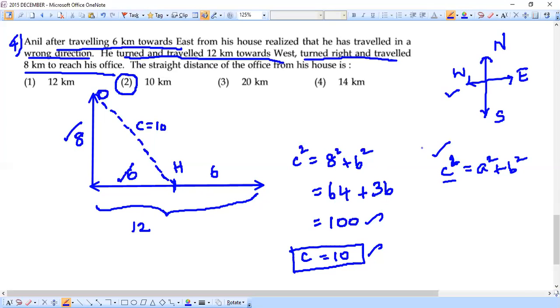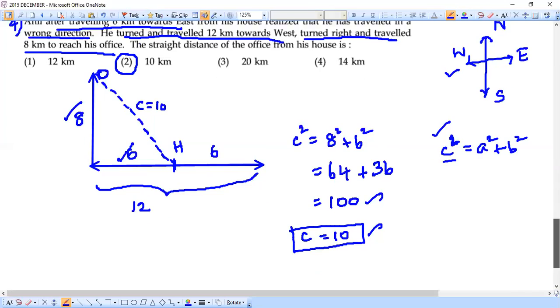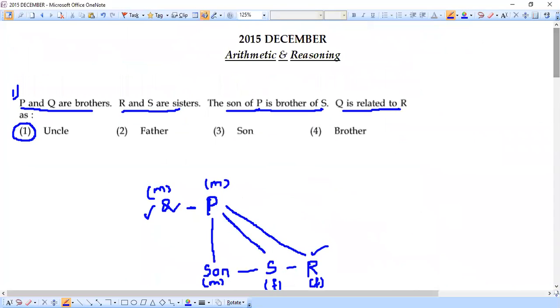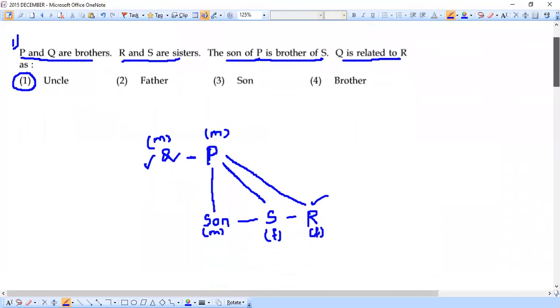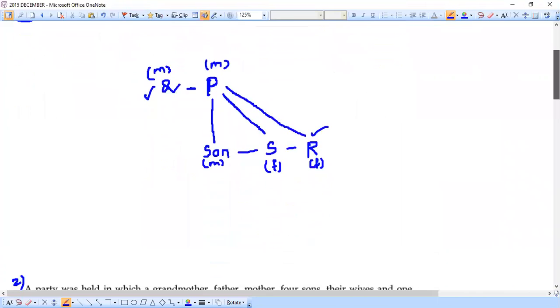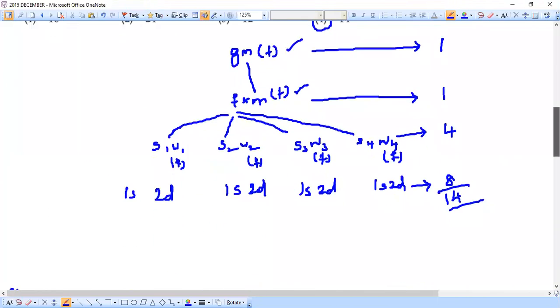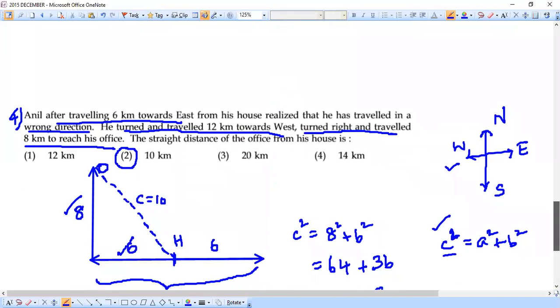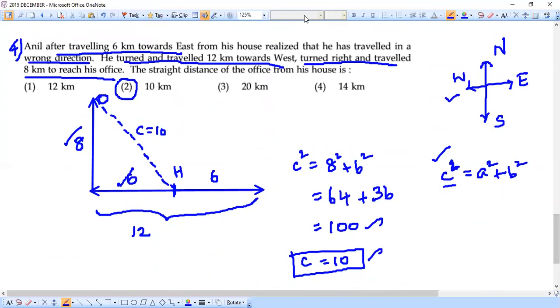Yes, we have completed all 4 questions here. I hope you are able to understand all these questions. They are from slightly different varieties. You may have some doubts in the way of solving. Any doubts, you are most welcome to post them in the comments, and we'll see that we are helping you in clarifying the doubts.